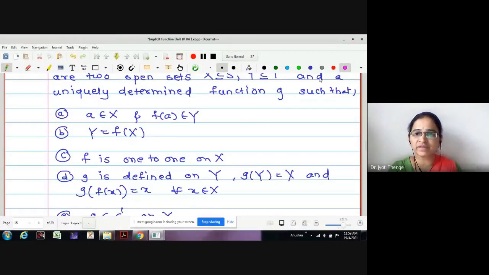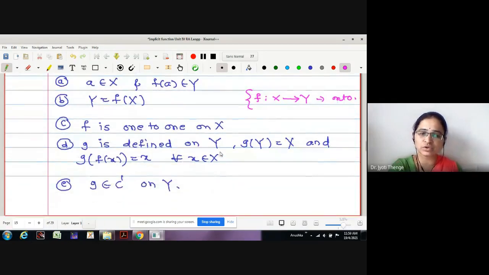Therefore, if I define the function from X to Y equal to F of X, may I say this condition assures that F is onto. Again, the third condition tells us that F is 1 to 1 on X. Now, both the conditions are satisfied, F is one-to-one on X. Therefore, the inverse is going to exist. Therefore, this G plays the role of inverse, which is defined on Y.